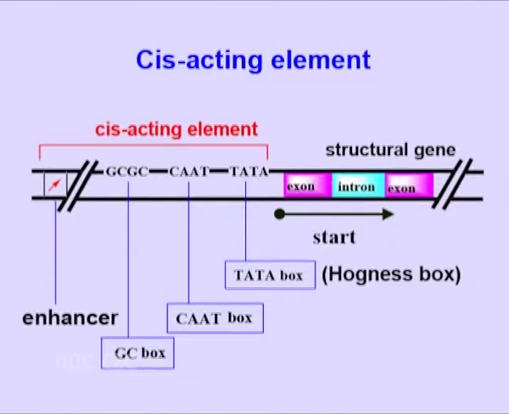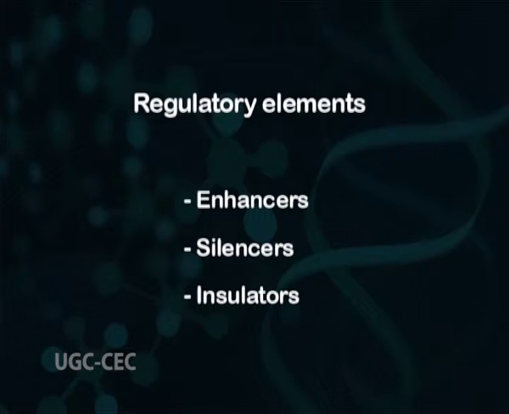Eukaryotic genes also contain regulatory sequences beyond the core promoter. These cis-acting control elements bind transcriptional activators or repressors to increase or decrease transcription from the core promoter. The well-characterized regulatory elements include enhancers, silencers, and insulators. These regulatory sequences can be spread over a large genomic distance, sometimes located hundreds of kilobases from the core promoter.